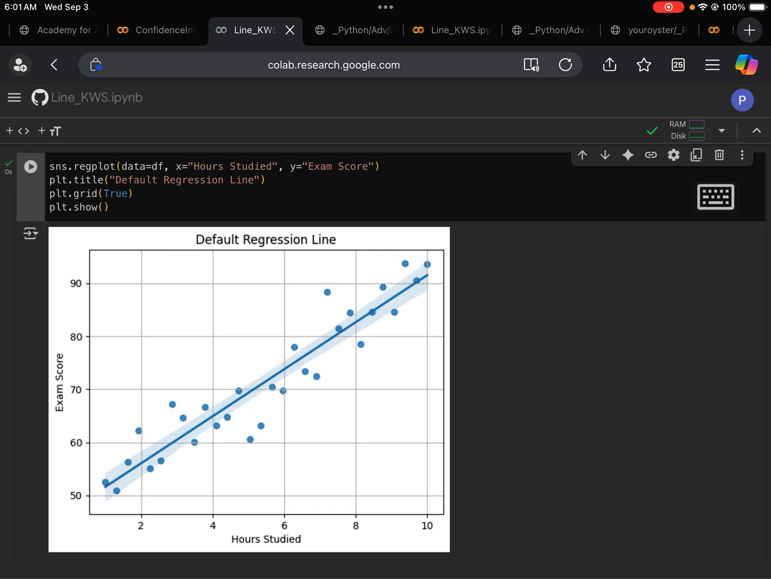When we run this code, we only give the minimum instruction Seaborn needs to build this regression line and the data points. We first supply the df, that's the data frame we constructed earlier with hours studied and exam score columns. Next, we specify which column should be the x-axis and which column should be the y-axis.